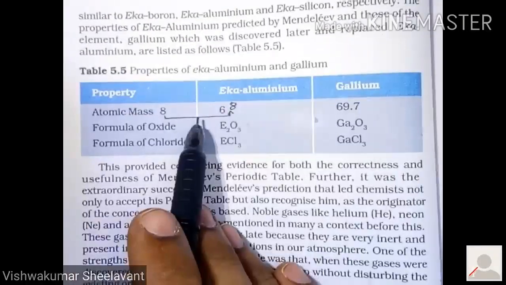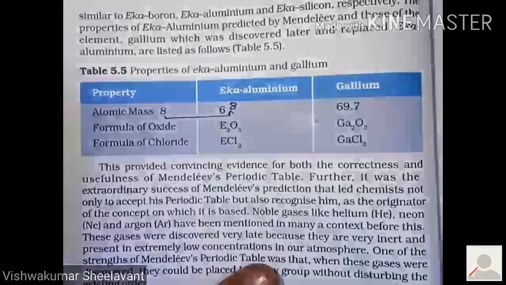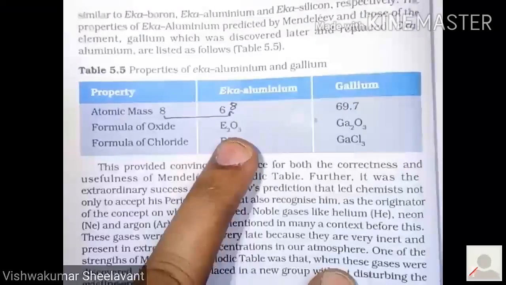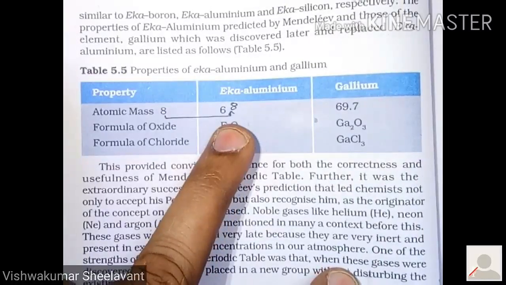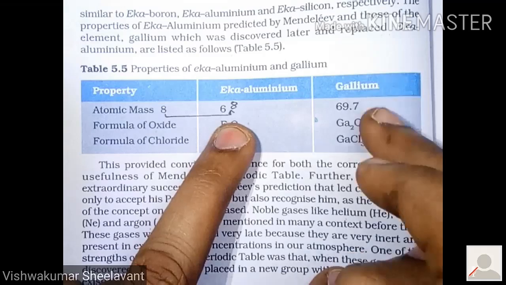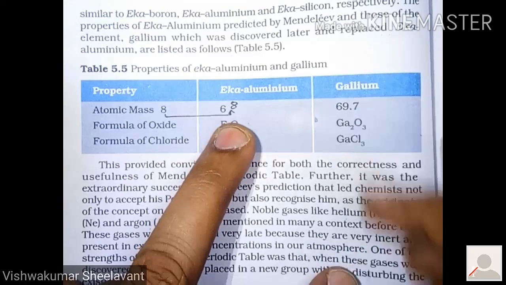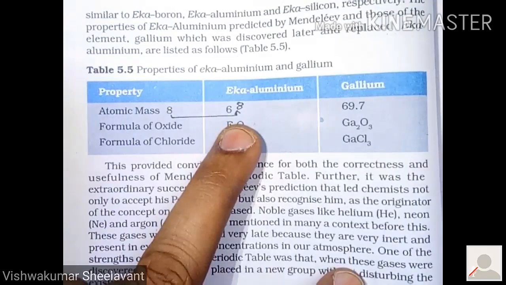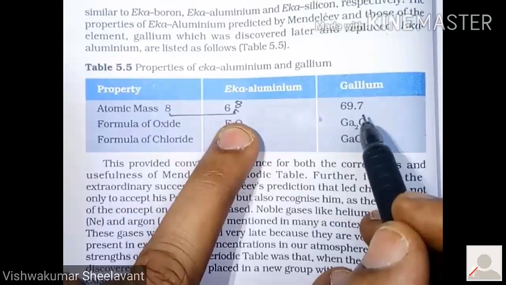The atomic mass of Eka aluminium was assumed to be 68 by Mendeleev. When gallium was found in its place, its actual atomic mass was 69.7, close to that.